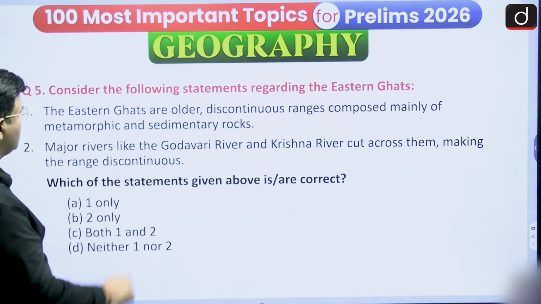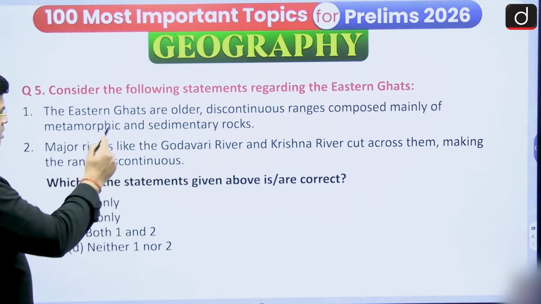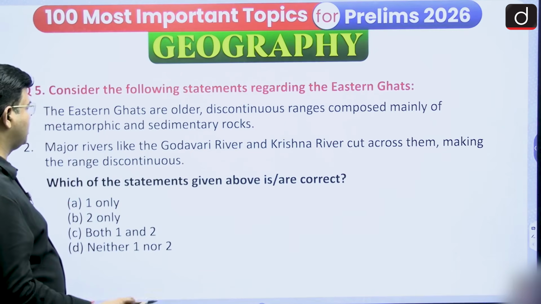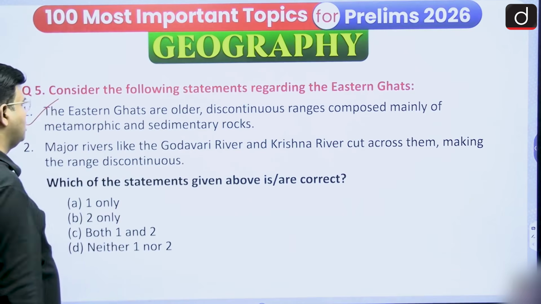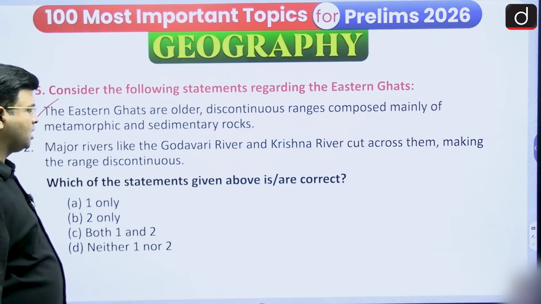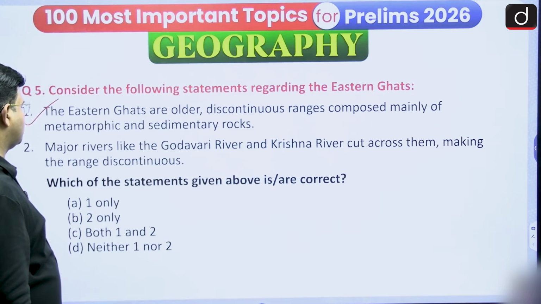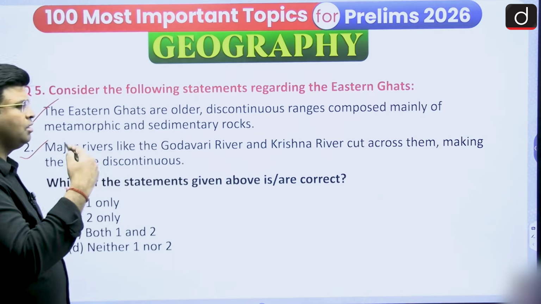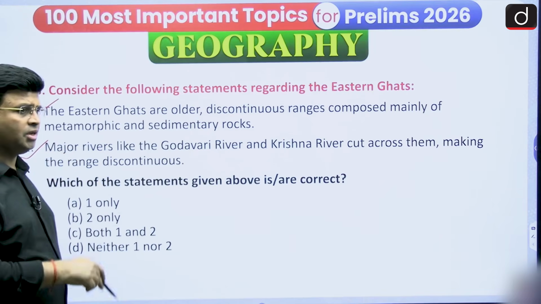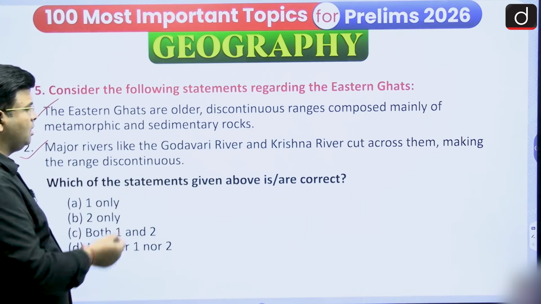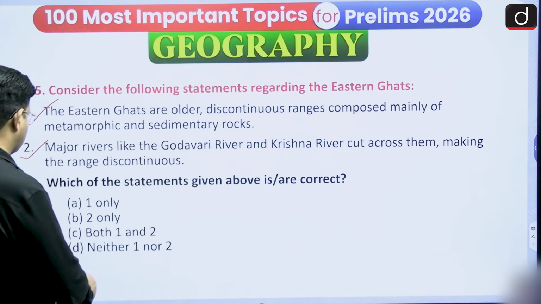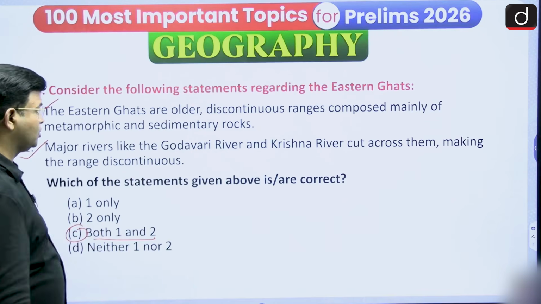Consider the following statements regarding the Eastern Ghats. The Eastern Ghats are older. Yes, that is correct. It is not a continuous range. Composed mainly of metamorphic and sedimentary rock. Yes, that is correct. The next one: major rivers like the Godavari and Krishna cut across them, making the range discontinuous. Yes, major rivers like the Godavari, Mahanadi, Krishna and Kaveri are all doing this. If only the Godavari and Krishna were mentioned, the statement would be wrong; otherwise it is correct. So both 1 and 2 are correct.